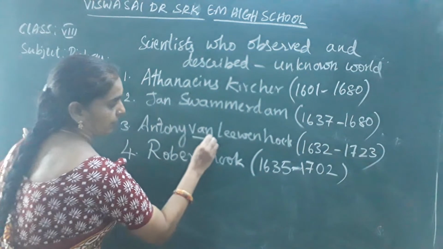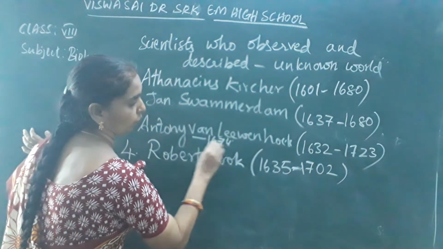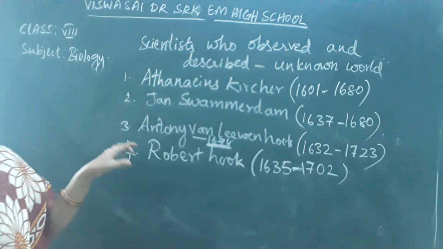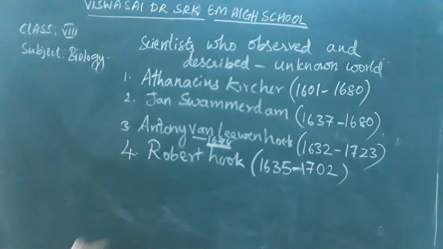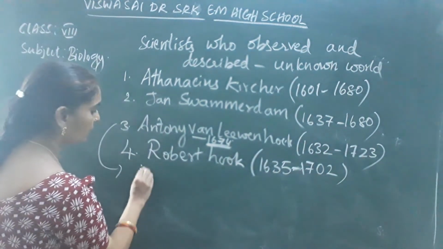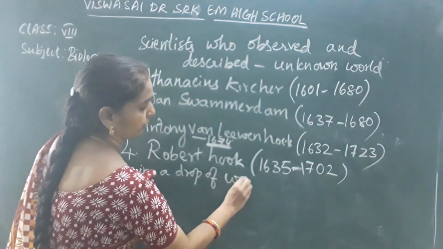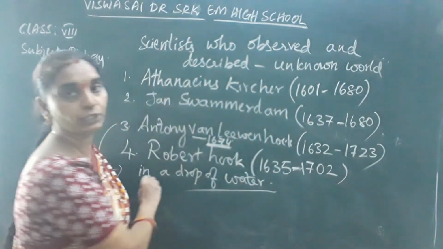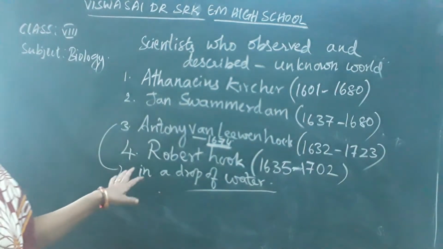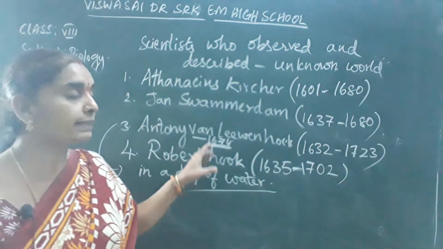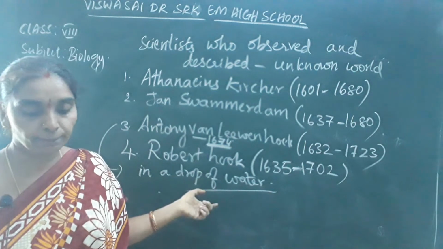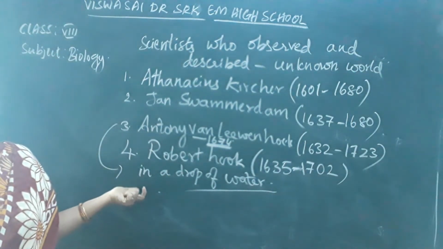In 1674, he observed the living bodies in a drop of water through his simple microscope, that too a single simple magnifying lens.